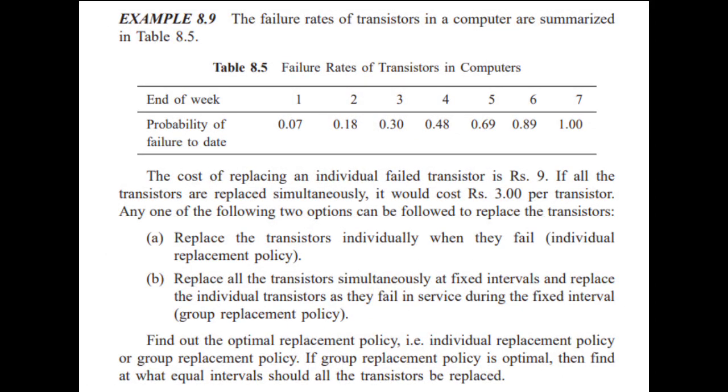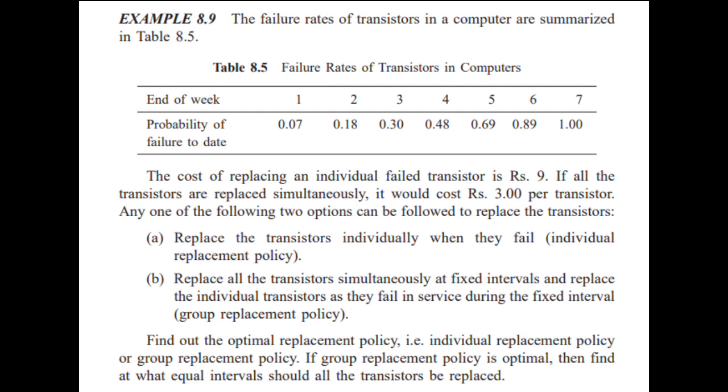So we have an example here, example 8.9. The failure rates of transistors in a computer are summarized in table 8.5. Failure rates of transistors in computers, end of week, first week up to 7th week. Probability of failure to date: first week is 0.07, second week is 0.18, third week is 0.30, fourth week 0.48, fifth week 0.69, sixth week 0.89, and seventh week is 1.